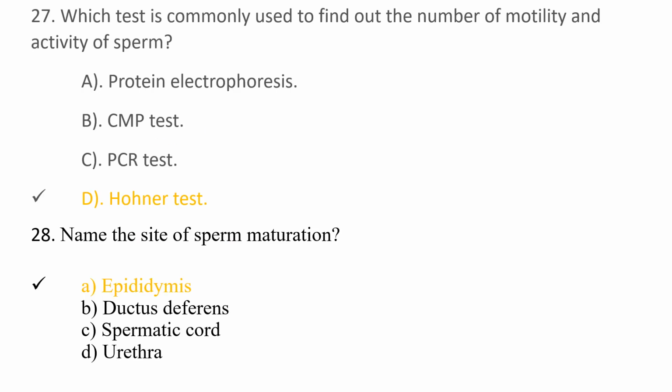27th question is, which test is commonly used to find out the number, motility and activity of sperm? Option A, protein electrophoresis, option B, CMP test, option C, PCR test, and option D, Horner test. Here the correct option is option D, Horner test.